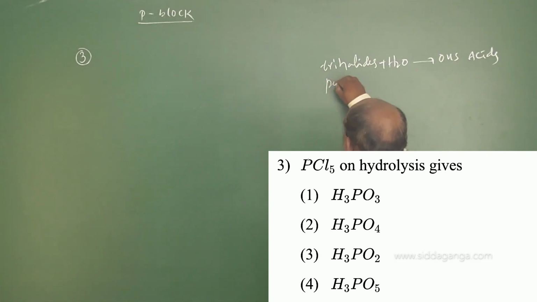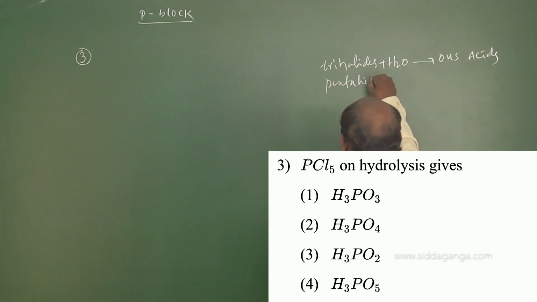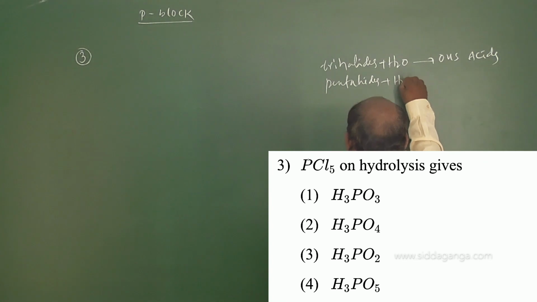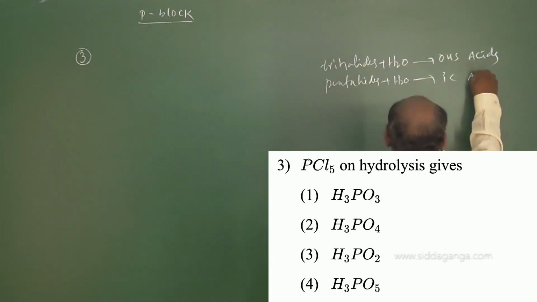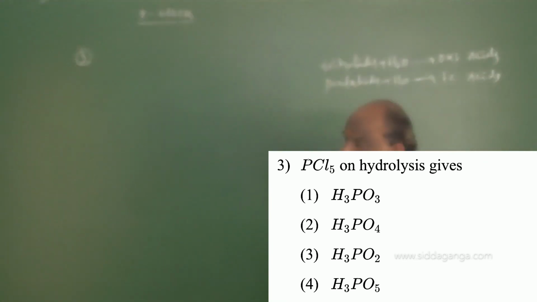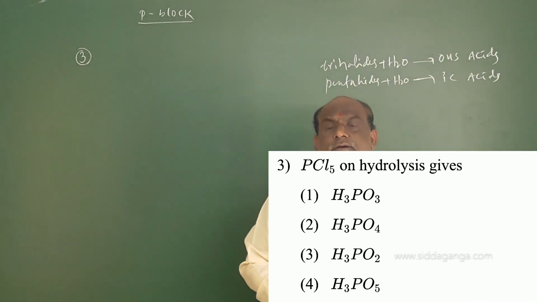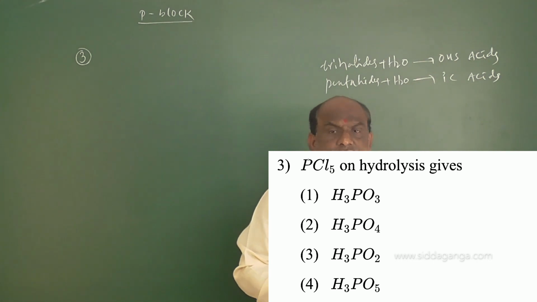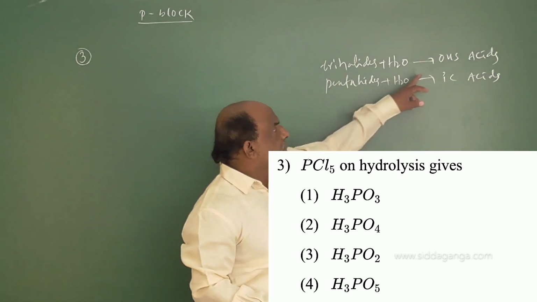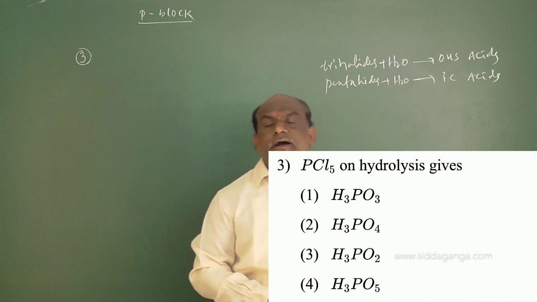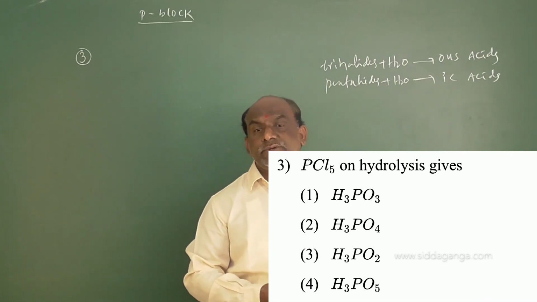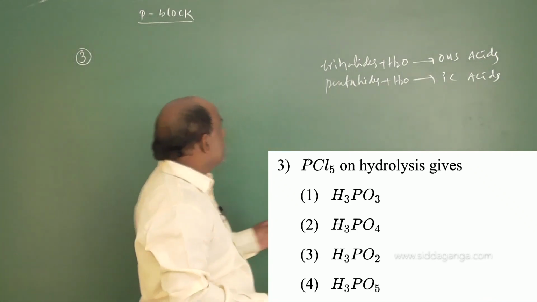While going to the pentahalides plus water gives rise to -ic acids. So remember, my dear students, this was a very important basic fundamental point regarding P block elements. Trihalides on hydrolysis give rise to -ous acids. Pentahalides on hydrolysis give rise to -ic acids. So here the question was given.